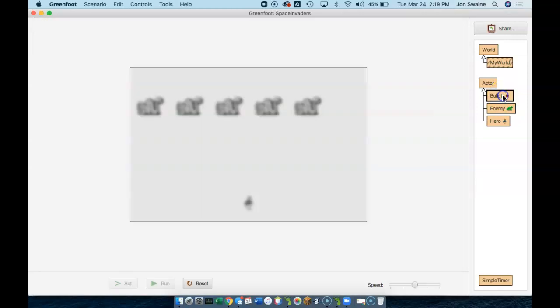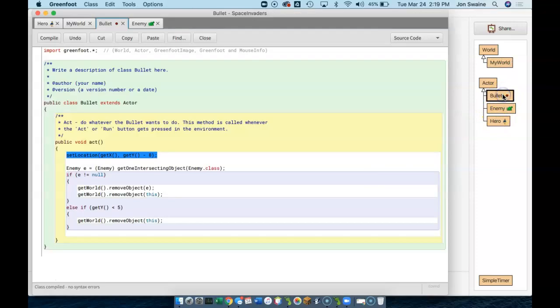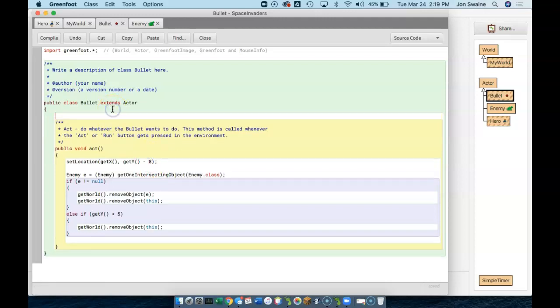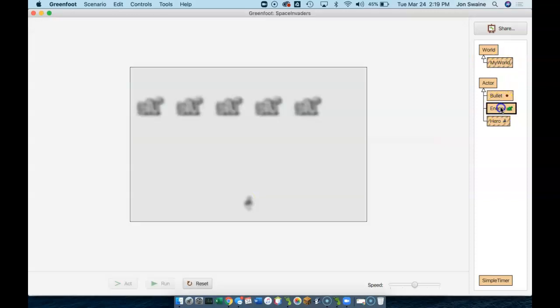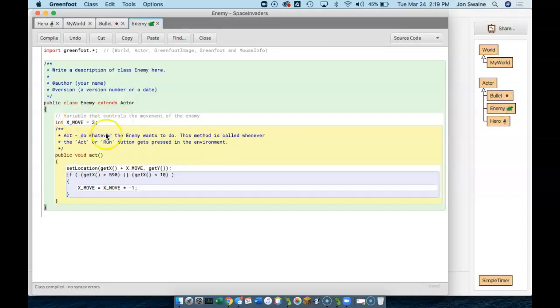And along those lines, we could do the exact same thing here. So that would be the move value of the bullet, and I could do the same thing. And if you're thinking, wait a minute, you already used move val. I did, but this move val here is in the bullet, so it's an entirely different variable. So I would do something like that. And in the enemy, oh, I did it in the enemy already when I did the X move.